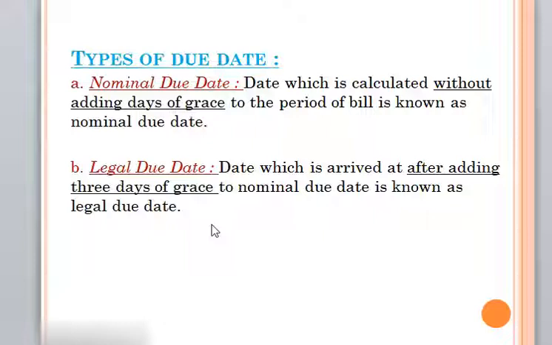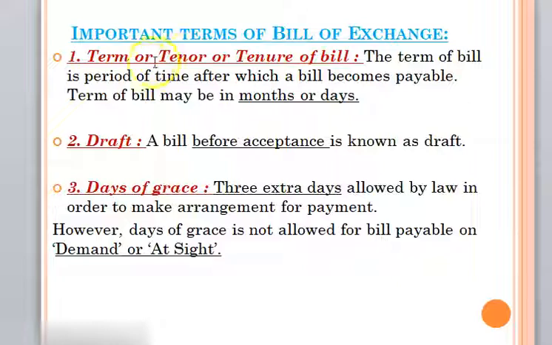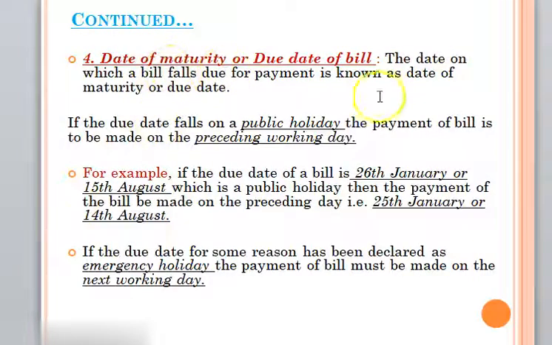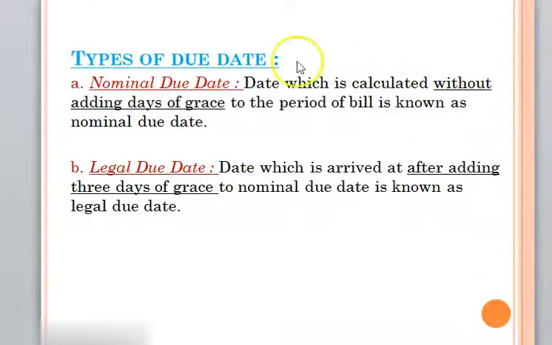So here we have discussed today, students, I explained once again the two examples of pro forma of bill of exchange, and then we studied the important terms of bill of exchange: tenure of bill, usance, days of grace period, then date of maturity or due date of bill. And again I'm telling you, please remember all these points. And here, types of due date of bill. Now students, in the next class we are going to study how to calculate the due date, and after that we are going to start with journal entries in the books of drawer and drawee.